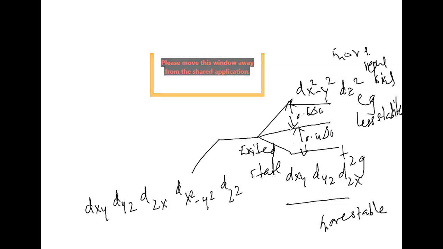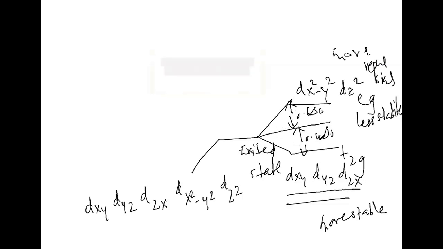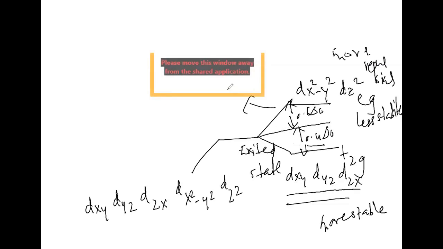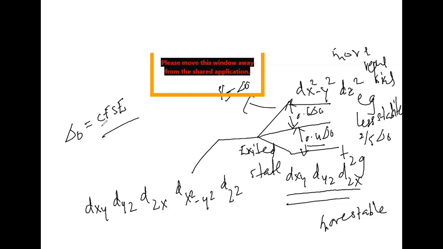Is this concept clear to everyone, what I'm talking about here? How many orbitals over? 3 over. The balance is 2, that is, we can write 2 by 5. This 2 by 5 is the 0.4, and this is 3 by 5 delta naught. What is this delta naught? This is delta octahedral, the crystal field stabilization energy. What is this? Crystal field stabilization energy.